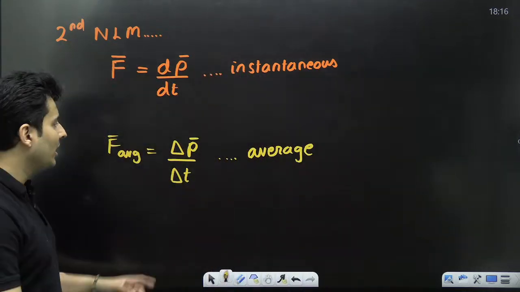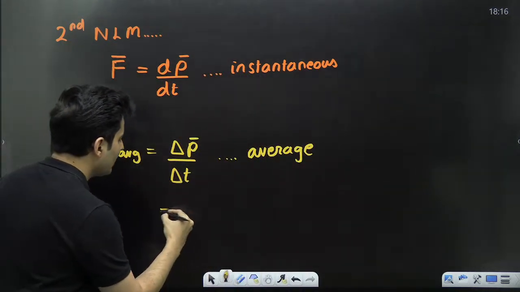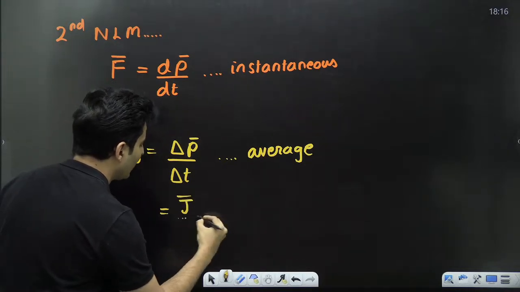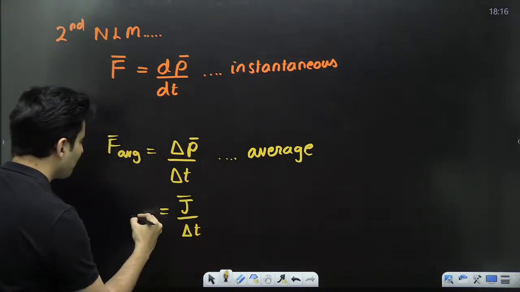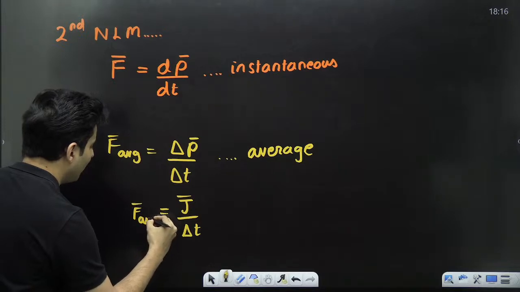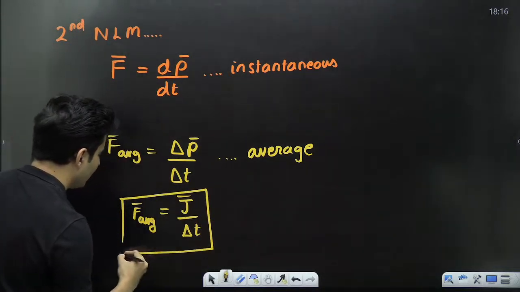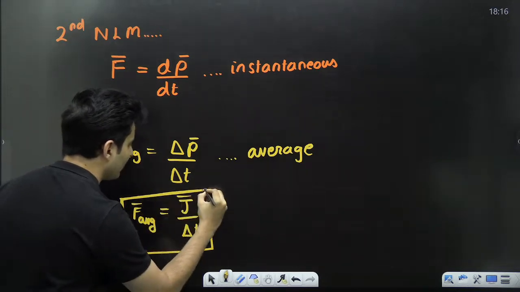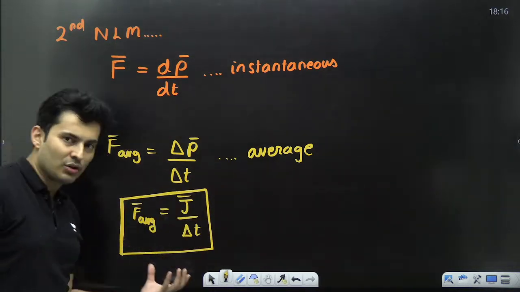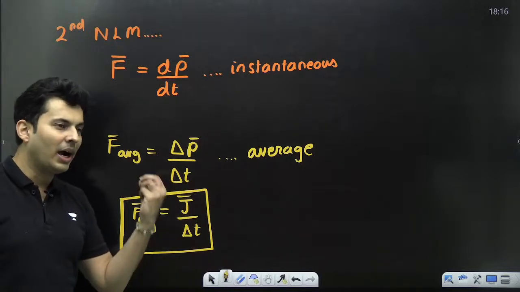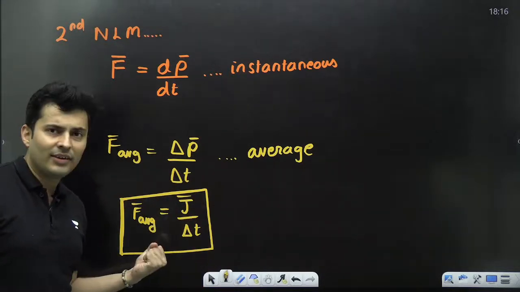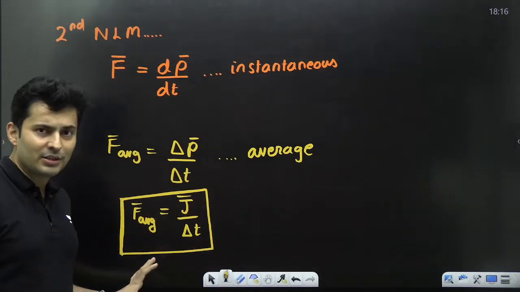So now think about it. What is delta p technically? Isn't it impulse? So impulse divided by the time is going to give me the average force. That is a very, very important thing that you can see over here. Average force is impulse by the time. How can we find average force using this formula?